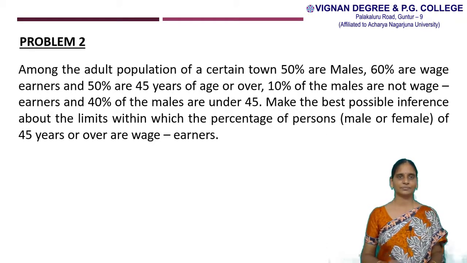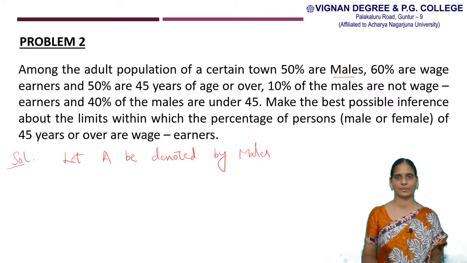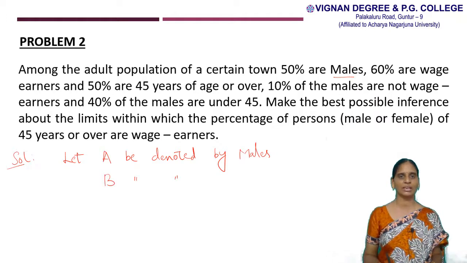Now first, we are denoting the attributes. Now the solution of the given problem is, here we have to take attributes. Let attribute A be denoted by males and attribute B be denoted by wage earners.